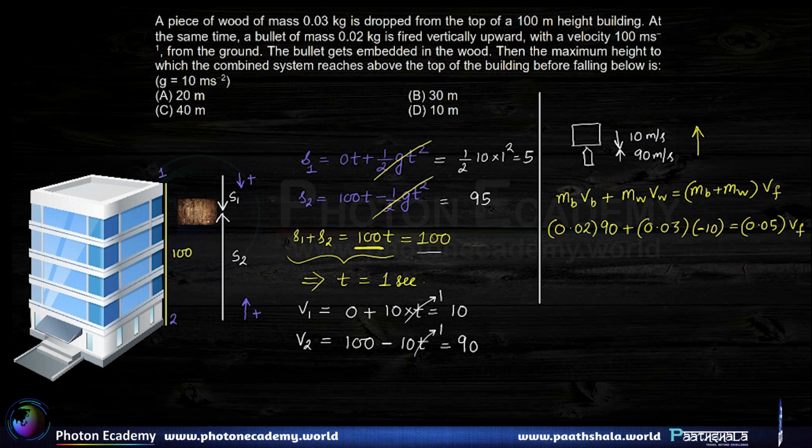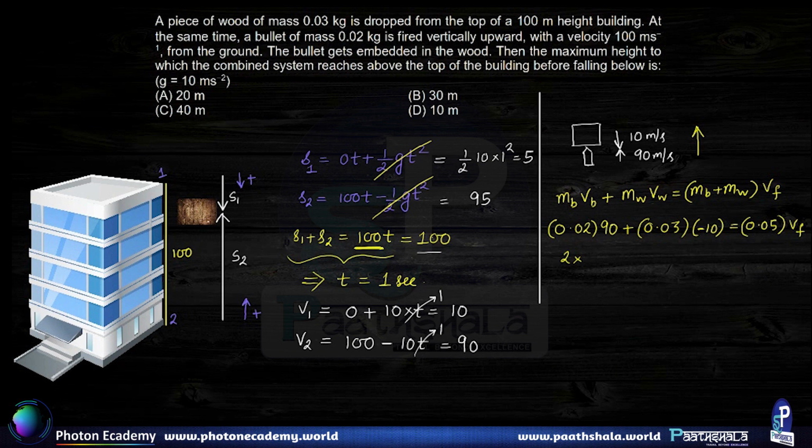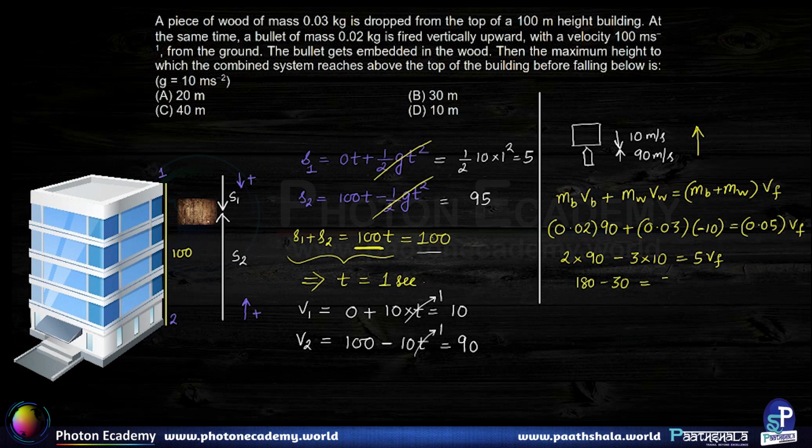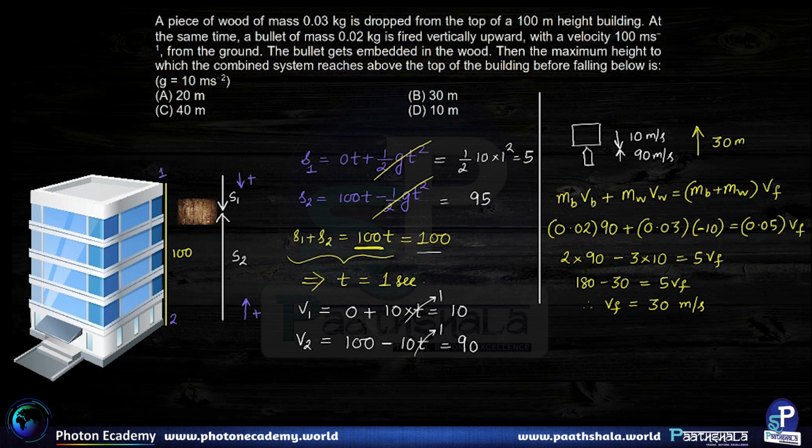So we can just multiply this equation by 100 and we'll be left with 2 into 90 minus 3 into 10 is equal to 5 into Vf. In other words, this equation will be 180 minus 30 is equal to 5 Vf. Therefore, we get Vf is equal to 150 by 5, which is 30. Since we are operating in SI units, the answer is 30 meters per second. So the combined velocity is basically 30 meters per second.